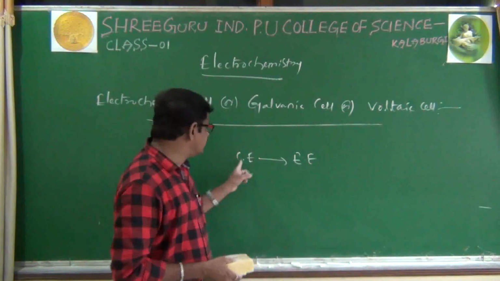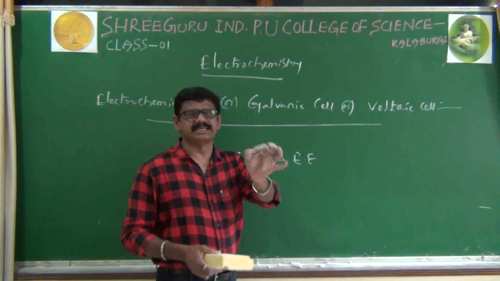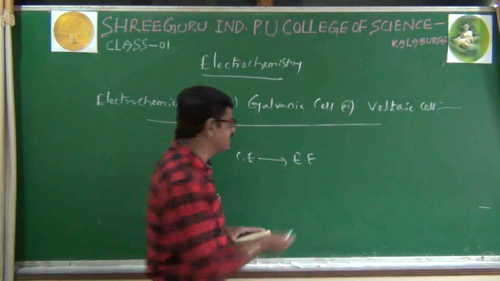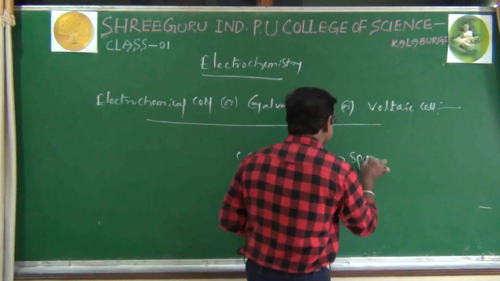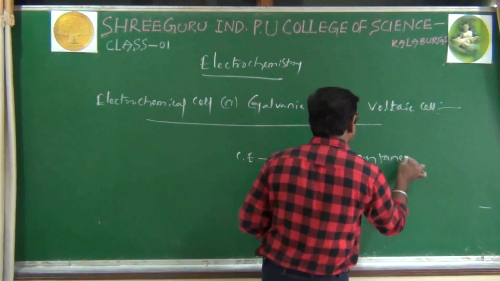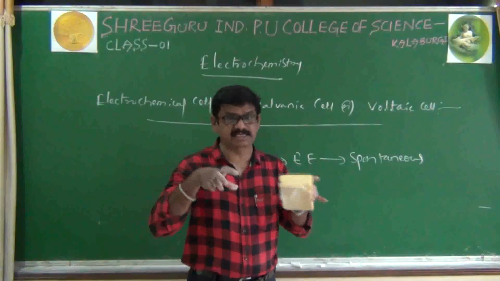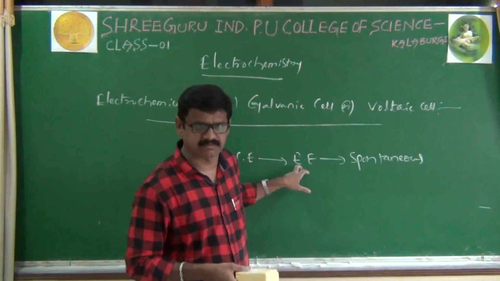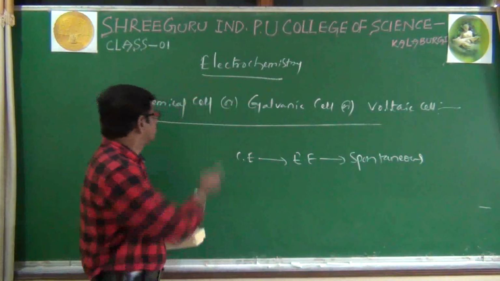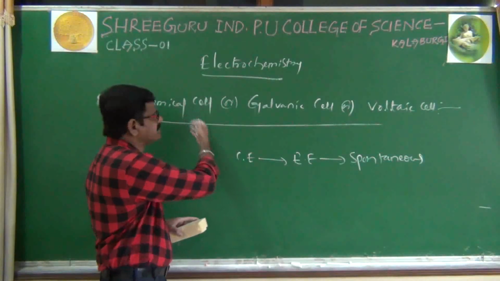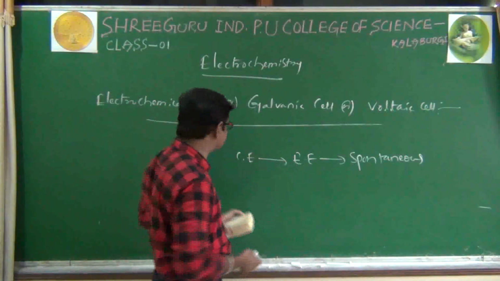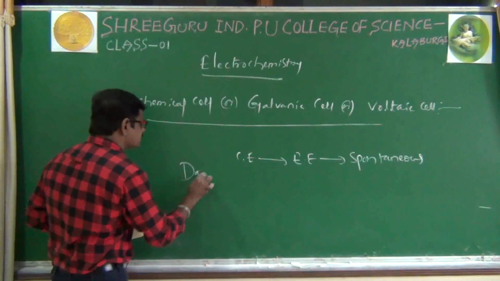And of course, this conversion is 100%. It is a spontaneous process. It is a spontaneous reaction. The reaction takes place automatically. There is no external force involved here. Right. Now, here the best example of this electrochemical cell or galvanic cell or voltaic cell is the Daniell cell.